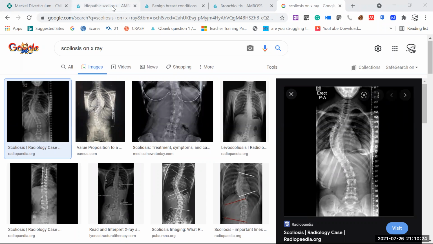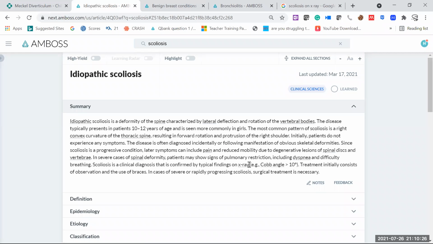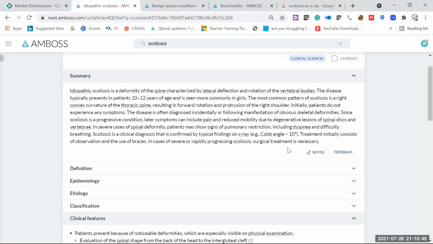So here they are saying that that is the one clue for us, that on X-ray there should be a deformity, and of course it will be clearly obvious on examination. Treatment initially consists of observation and use of braces. Braces will help you as early as you detect. In cases of severe or rapidly progressing scoliosis, surgical treatment is necessary. Of course, once it's progressing, we'll go for the surgical one.